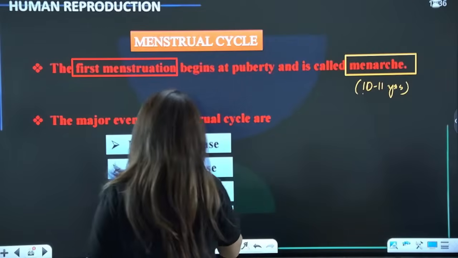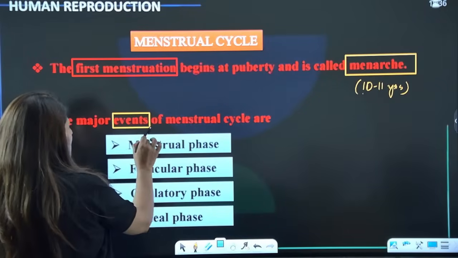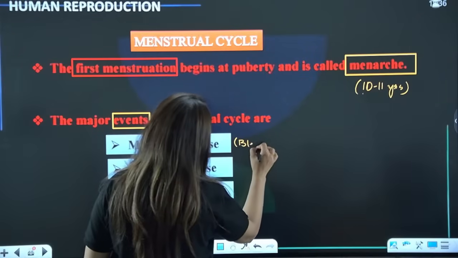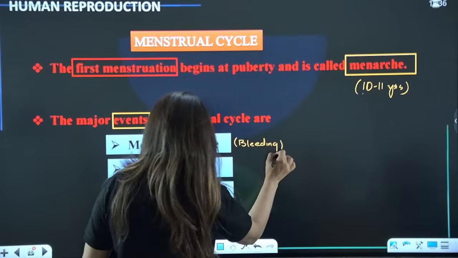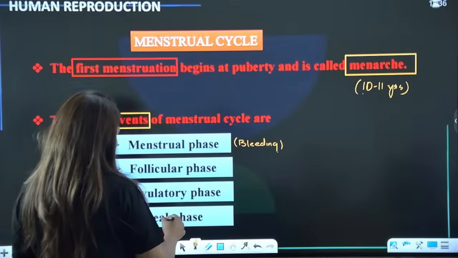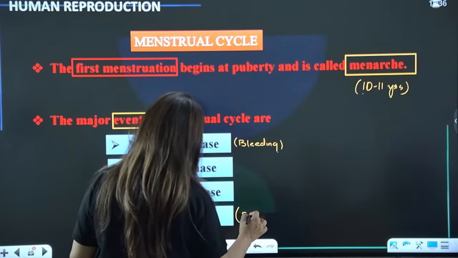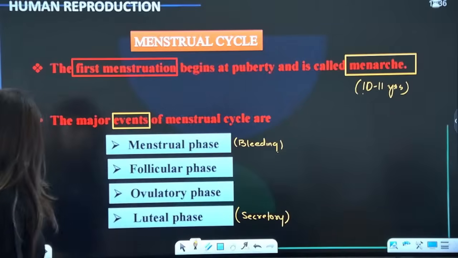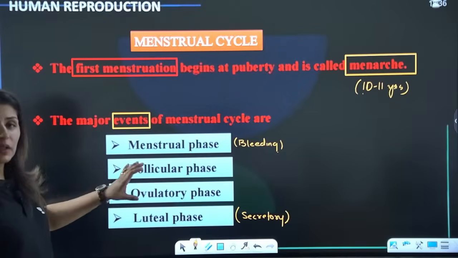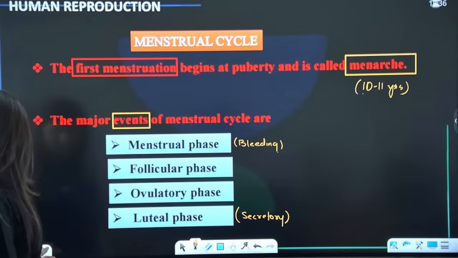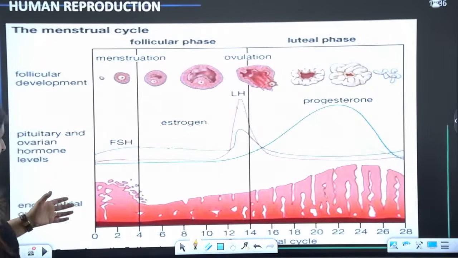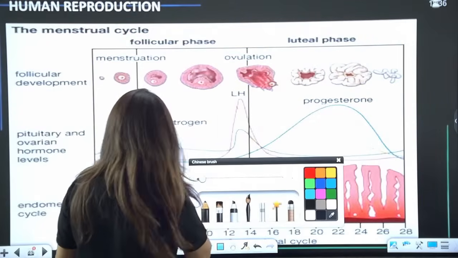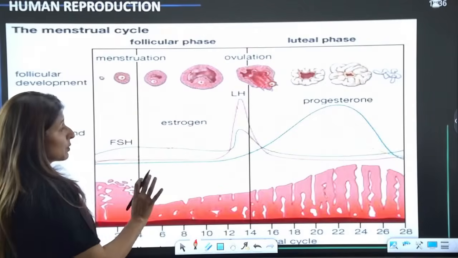While the major events which occur during the menstrual cycle, one is the menstrual phase, also known as the bleeding phase, follicular phase, ovulatory phase, and luteal phase, also known as the secretory phase. Is this clear? So all these events are going to be divided within 28 to 29 days. Clear? So this is the graph given in here, and you should be able to label the things very properly. I'll explain the graph as well, but you should be able to label.